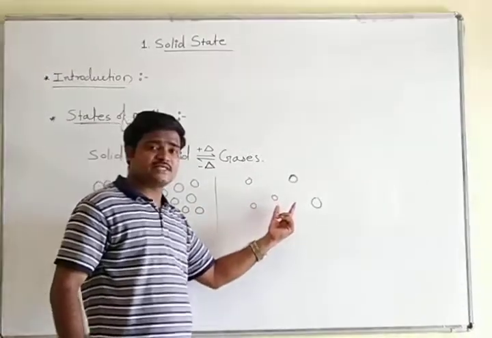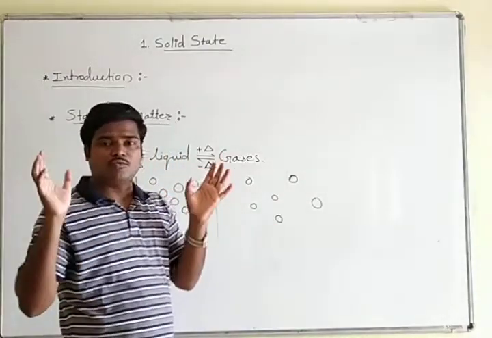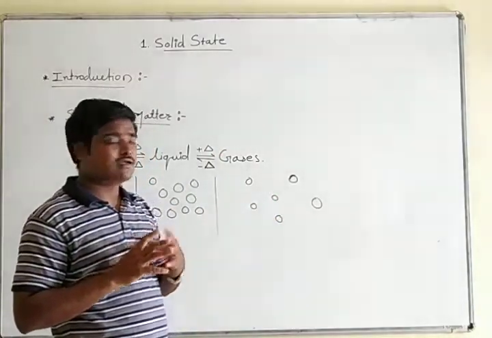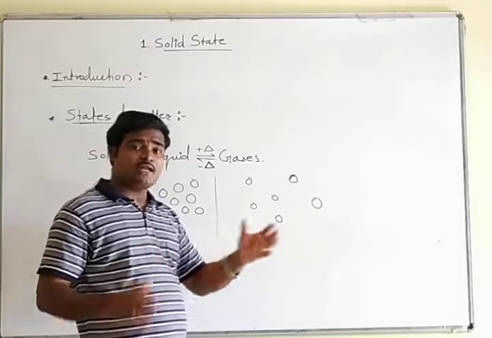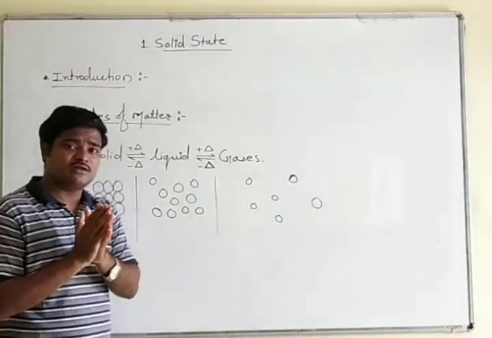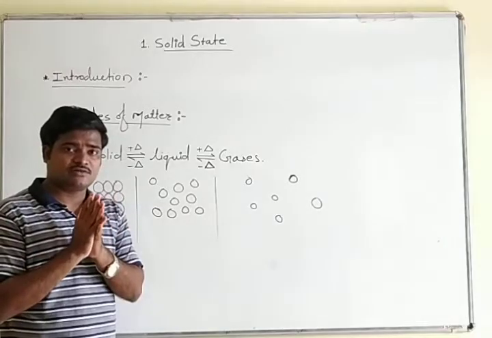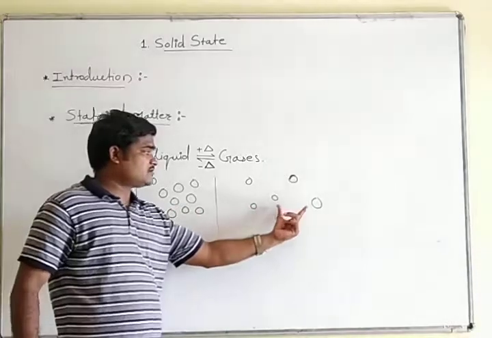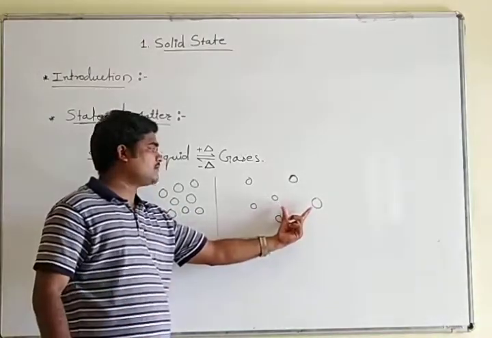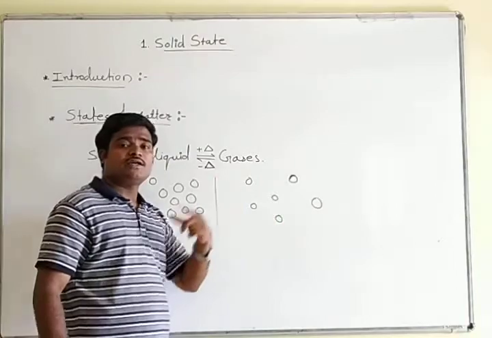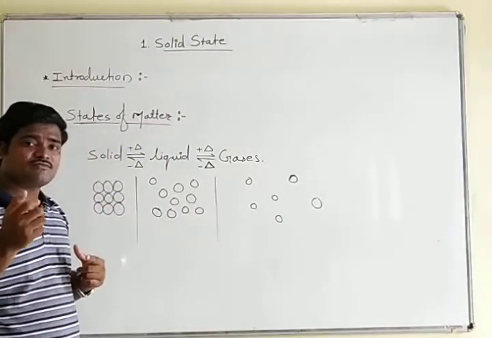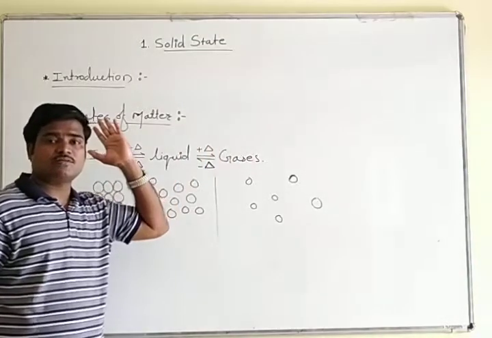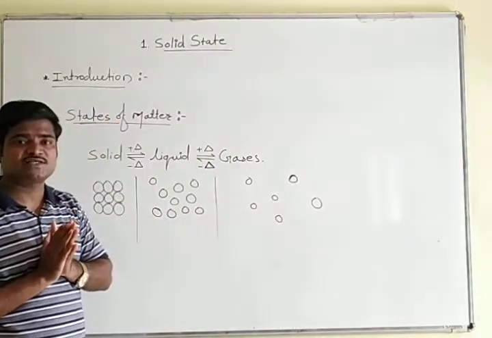But in gases, particles are very free to move, meaning there is no force of attraction between these particles. Some gases do have some interactions, but we are not going into detail on that point. For the sake of basic knowledge, what we see is that more space is available in gases as compared with solid and liquid. In gases, more empty space is available.